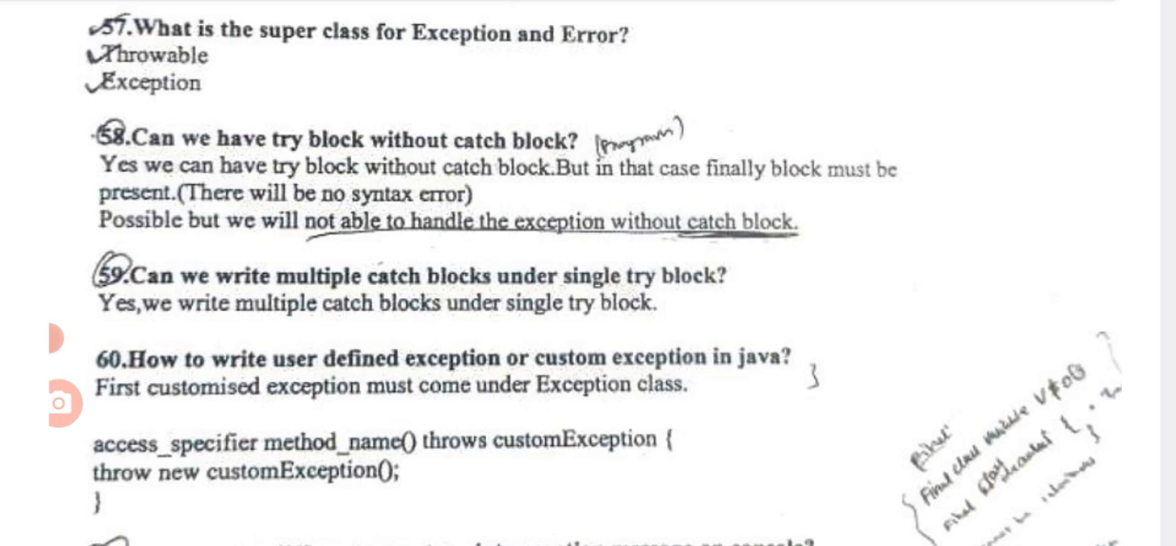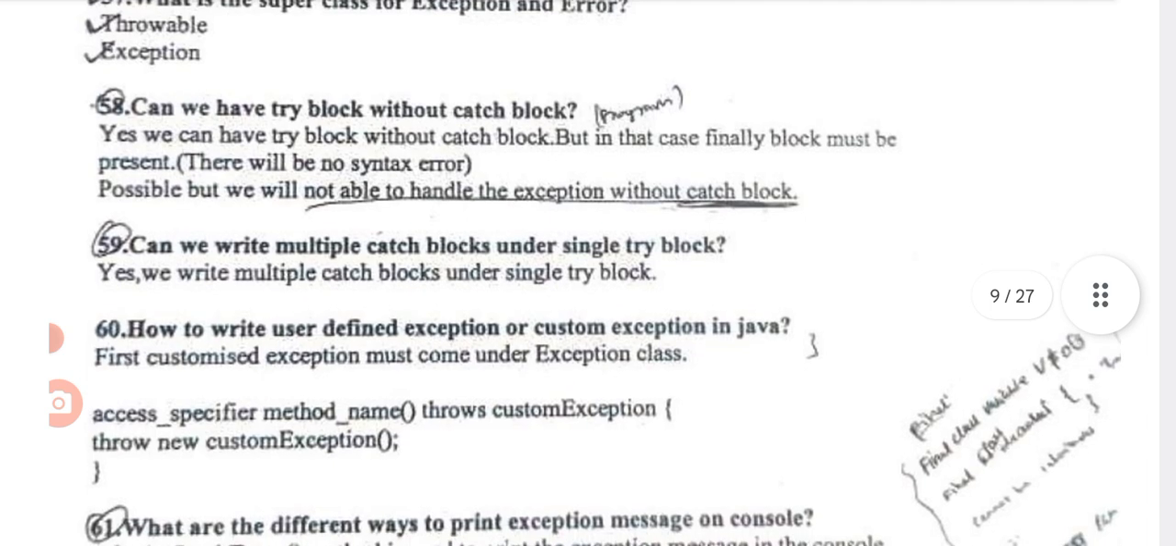Can we have try block without catch block? Yes, we can have a try block without a catch block, but in that case a finally block must be present. There will be no syntax error if there is a finally block. But we will not be able to handle the exception without a catch block.